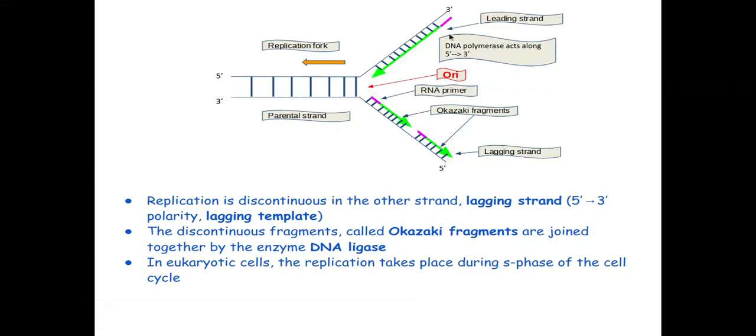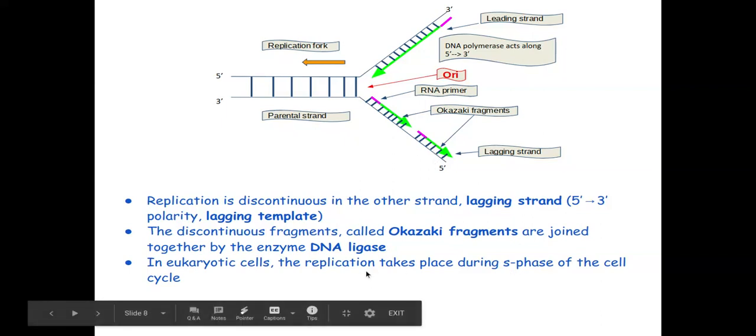Also to note are these pink structures here. These are short stretches of RNA. So for DNA replication to take place, you need RNA primers to start the process. So these are the RNA primers, which are later removed. Also keep in mind that replication in eukaryotic cells takes place during the S phase of the cell cycle.